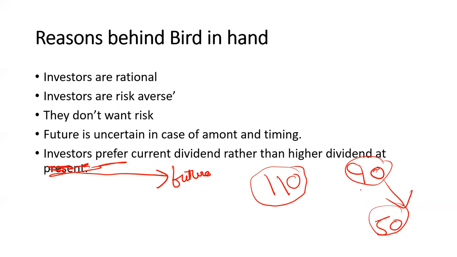Instead of this, he will buy the share priced at 110 rupees, where the dividend currently being paid is only 20 rupees. So he will pay the premium price but take the dividend which is offered at this time, because investors don't want to take risk in case of future benefit.